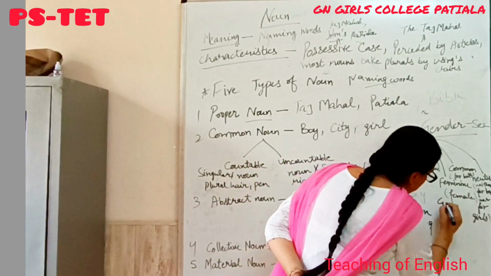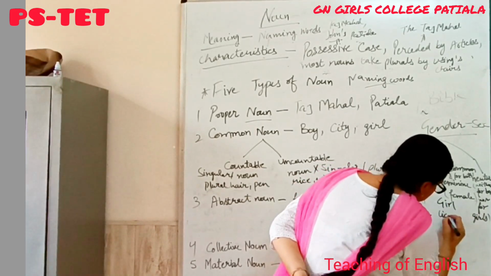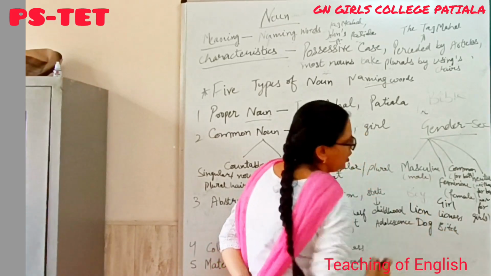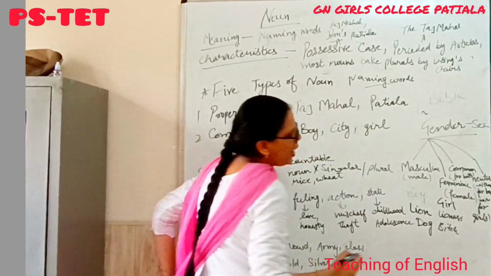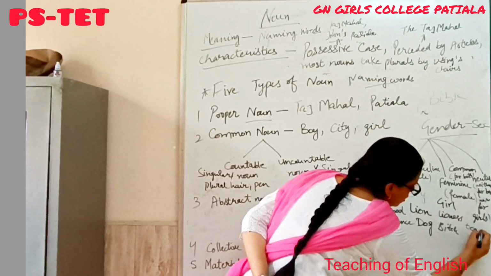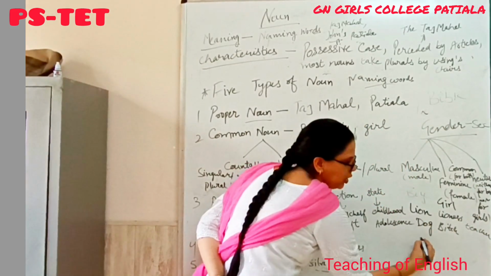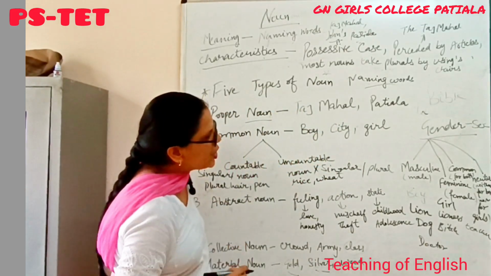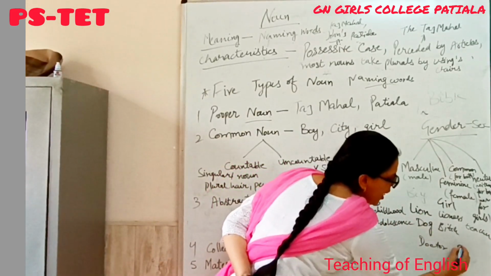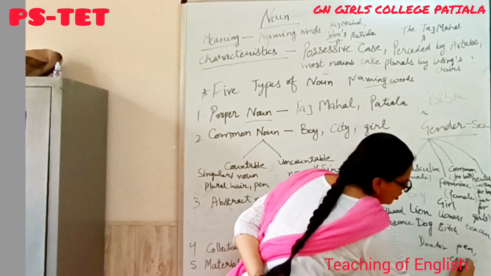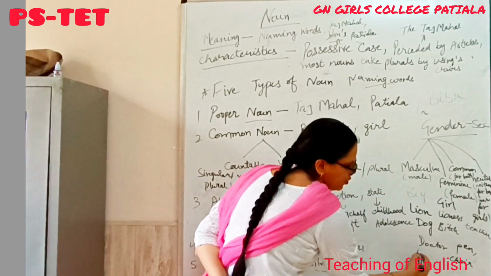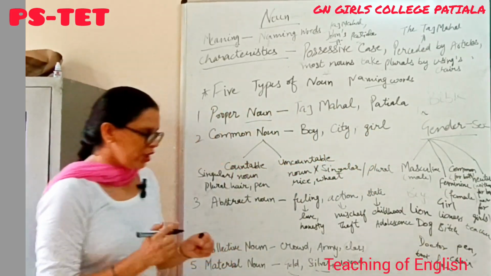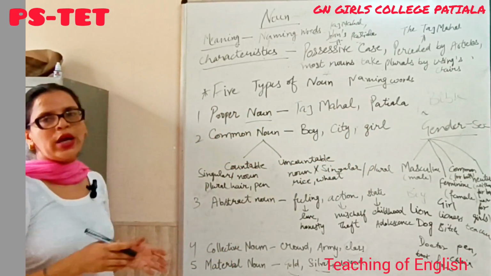And the feminine: girl, lioness, bitch. Common are teacher, doctor, lawyer, etc. And neuter are pen, chair, book, fan. These are the neuter genders. So this is all about the noun.